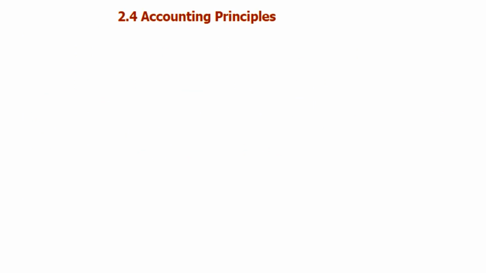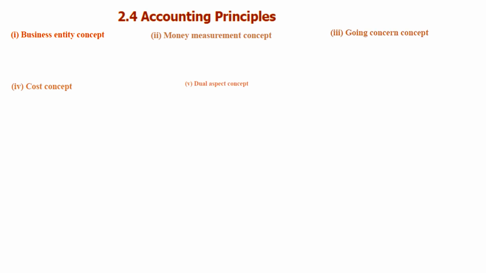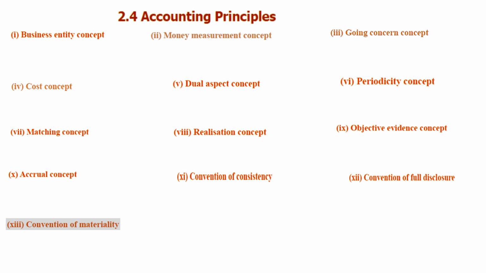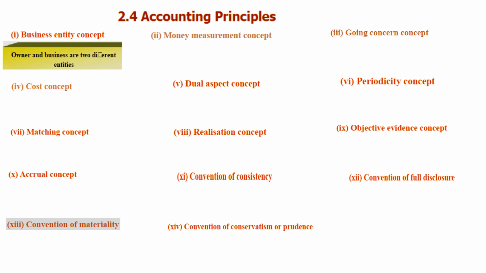what we have learned. Accounting principles, and we have seen the concepts and conventions: business entity concept, money measurement concept, going concern concept, cost concept, dual aspect concept, periodicity concept, matching concept, realization concept, objective evidence concept, accrual concept, convention of consistency, convention of full disclosure, convention of materiality, convention of conservatism and prudence. And what is business entity concept?